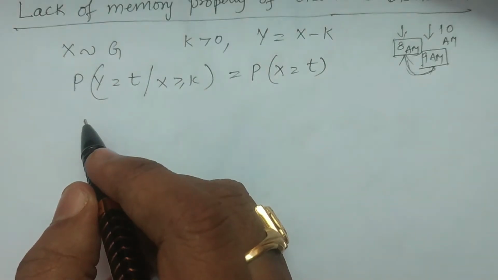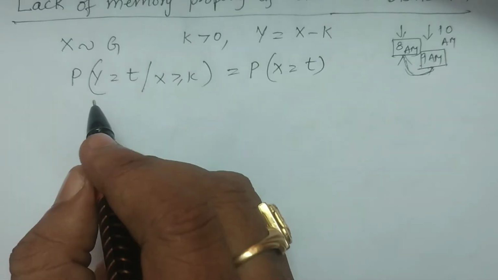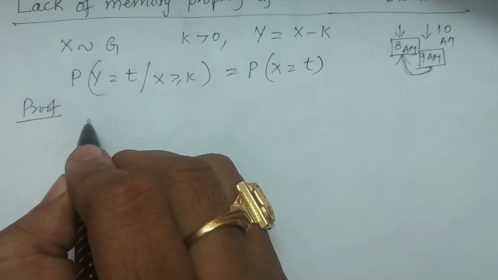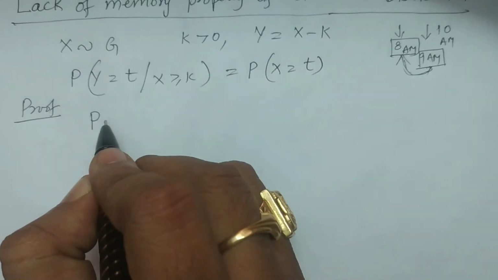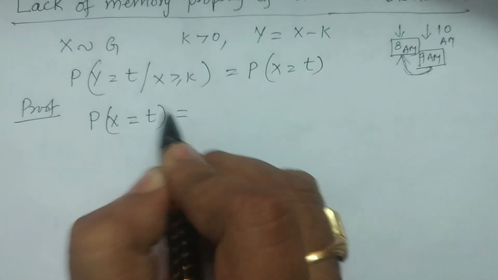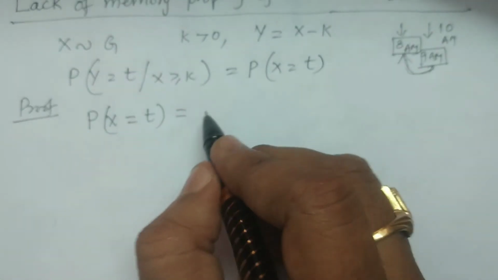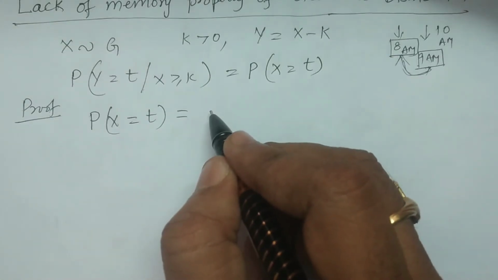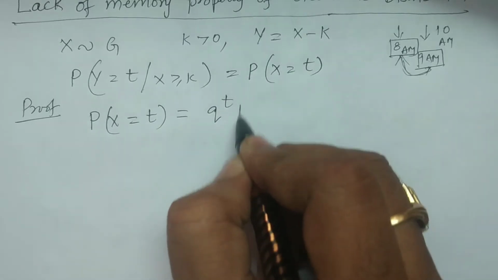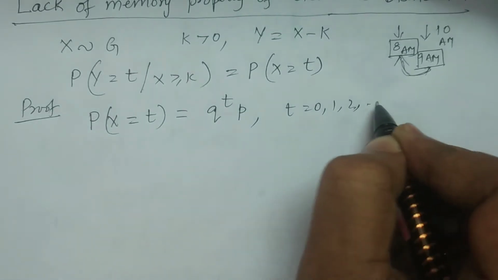Now I'm going to the proof for the geometric distribution. First of all, I write the probability mass function of the geometric distribution, in terms of X equal to t. Usually we write probability X equal to x; in the place of x, that is the variable, we consider t. That is, q to the power t into p, where t takes the values 0, 1, 2, and so on.